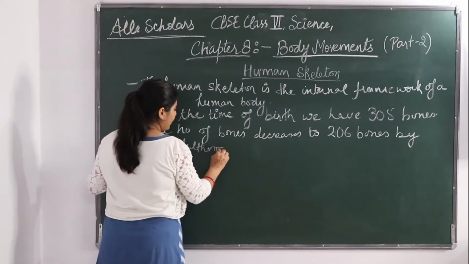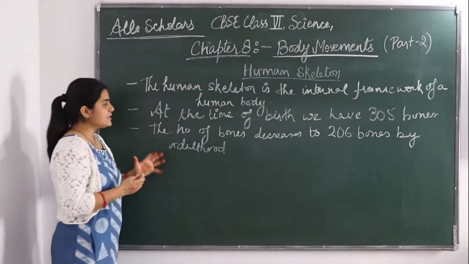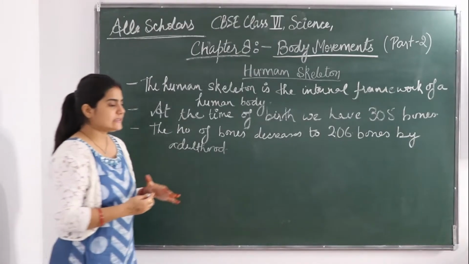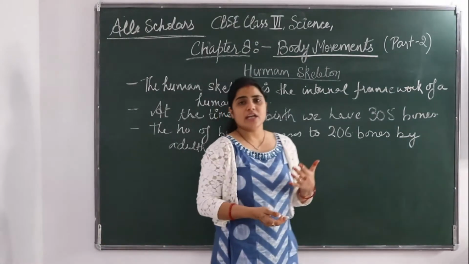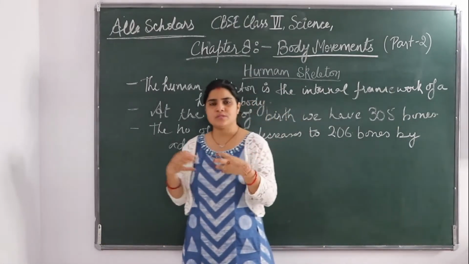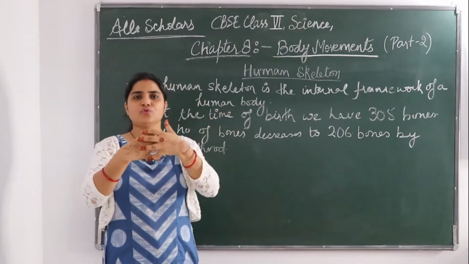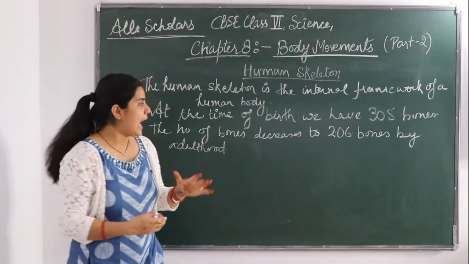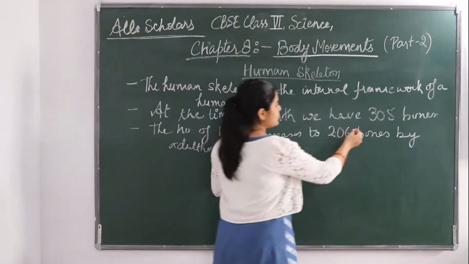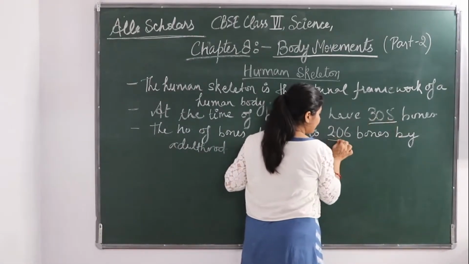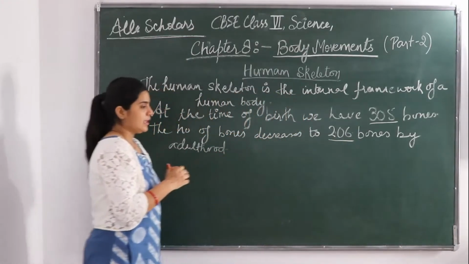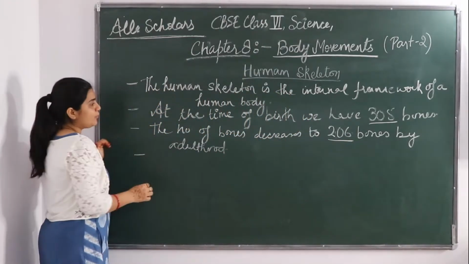So basically the number of bones in the skeleton changes with age. Some of the bones get fused, two or three bones fuse to form one bone, and 305 bones decrease to 206.